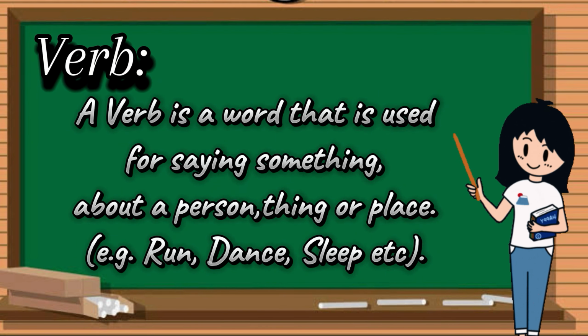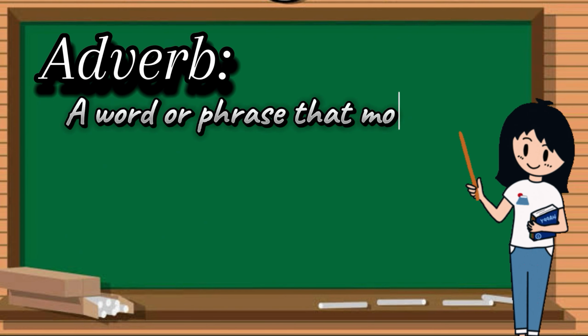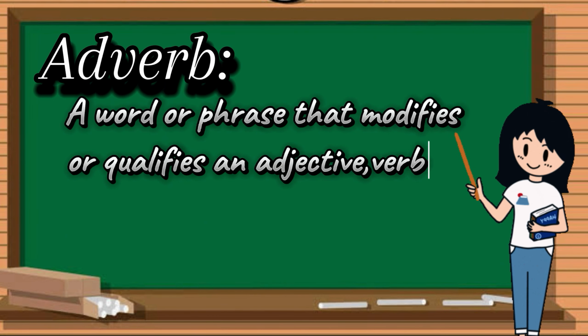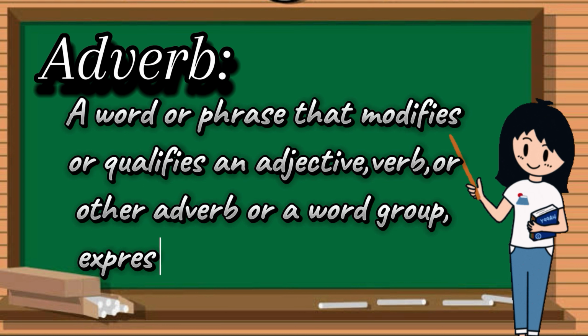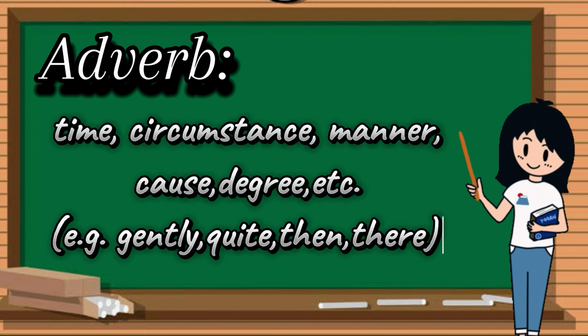Verb. A verb is a word that is used for saying something about a person, thing, or place. For example, run, dance, sleep, etc. Adverb: a word or phrase that modifies or qualifies an adjective, verb, or other adverb or a word group, expressing a relation of place, time, circumstance, manner, cause, degree, etc. For example, gently, quite, then, there.